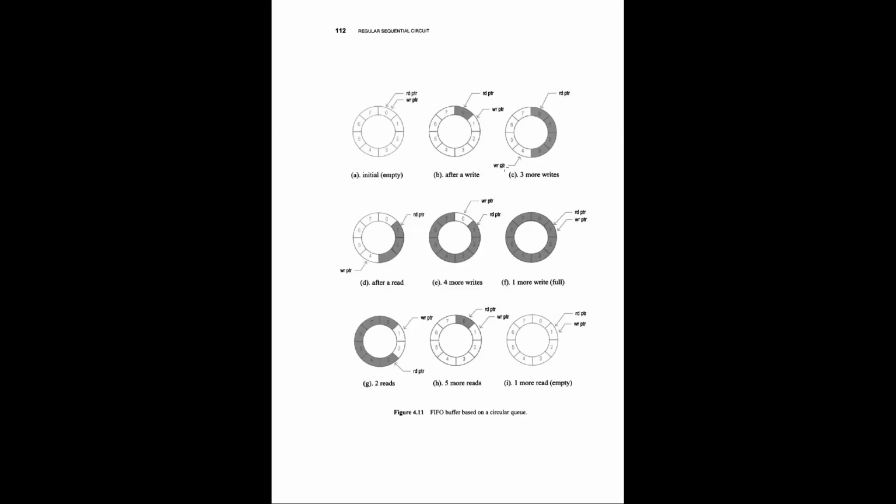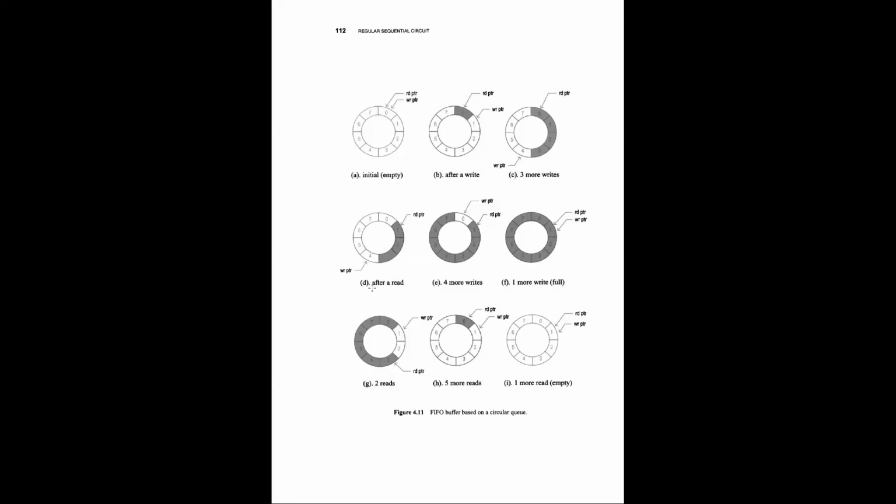Then the write pointer points to 4, because 4 is the next empty location, but the read pointer points to 0, because location 0 was the first write. It is first in, first out, so the first thing you can read is from location 0. So this is the read pointer, and this is the write pointer.